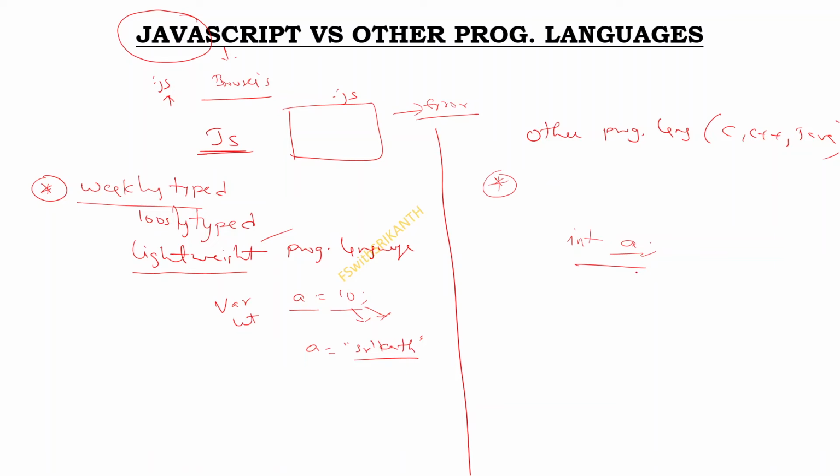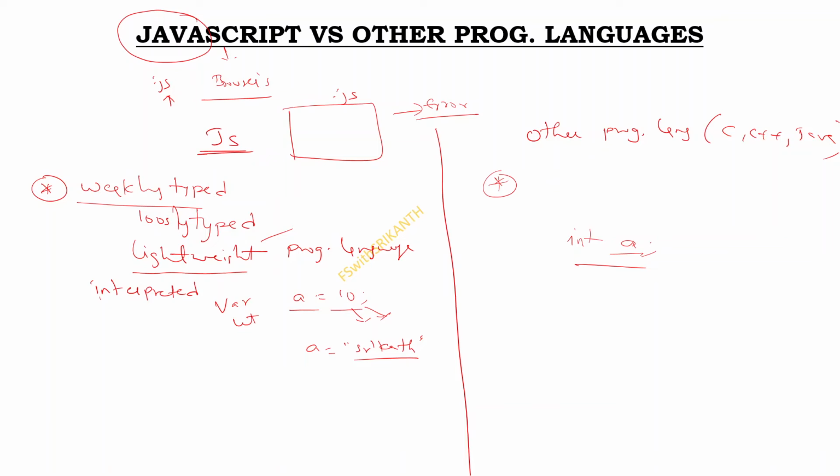We cannot change the type of the variable at runtime. Forcefully you can change it, that is another concept, but by default it does not come. So that's what it is, weakly typed. And JavaScript is